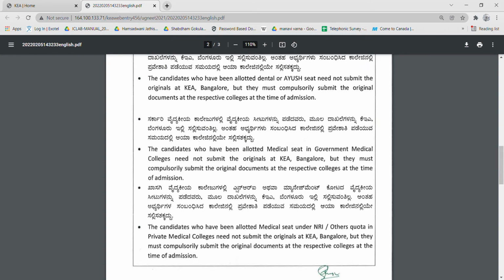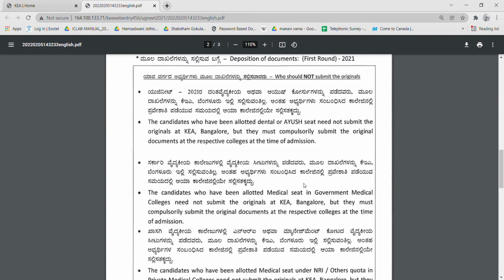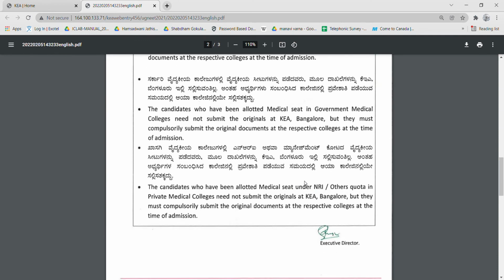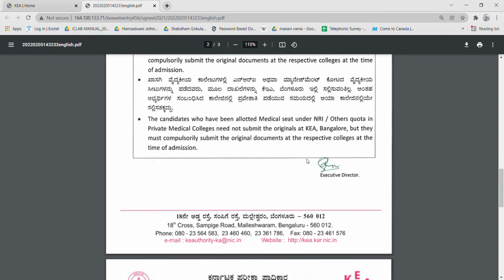And one more thing is this rural service is for both government and private. If you join a government college as well as a private college, you have to do a rural service for 1 year. The candidate who have been allotted medical seat under NRI or others quota in private medical college, they also have no need to submit at KEA. They must submit the original documents at their respective colleges at the time of admission.